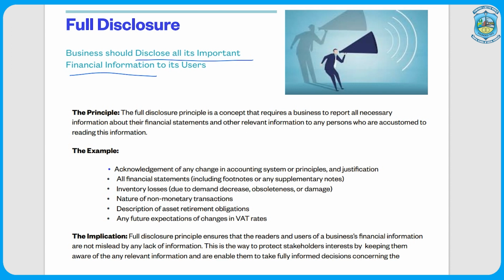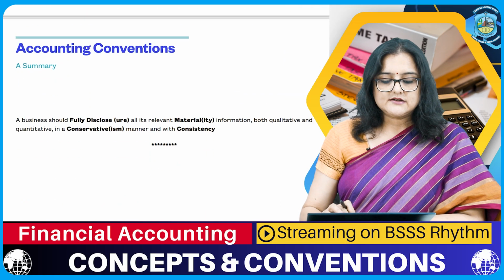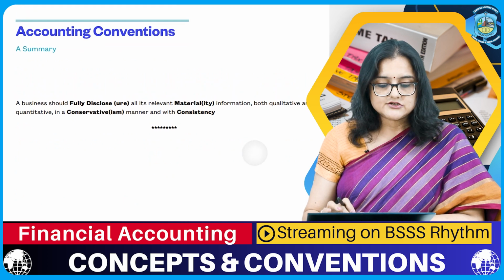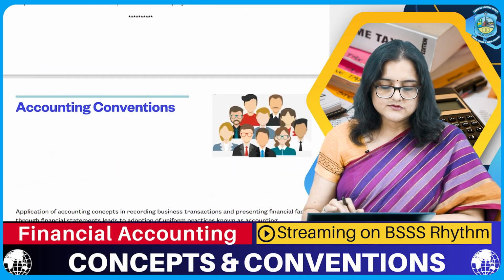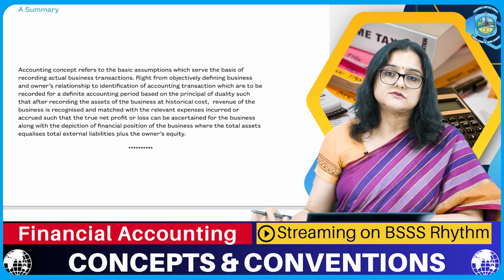So the business should disclose all the important financial information, because the ultimate objective or ultimate purpose of preparing the books of accounts is to disseminate the financial information to the stakeholders. So it is very important that the business should identify what material information is important for its stakeholders. It should be properly and completely disclosed in the statements which will be produced as an information source for the stakeholders.